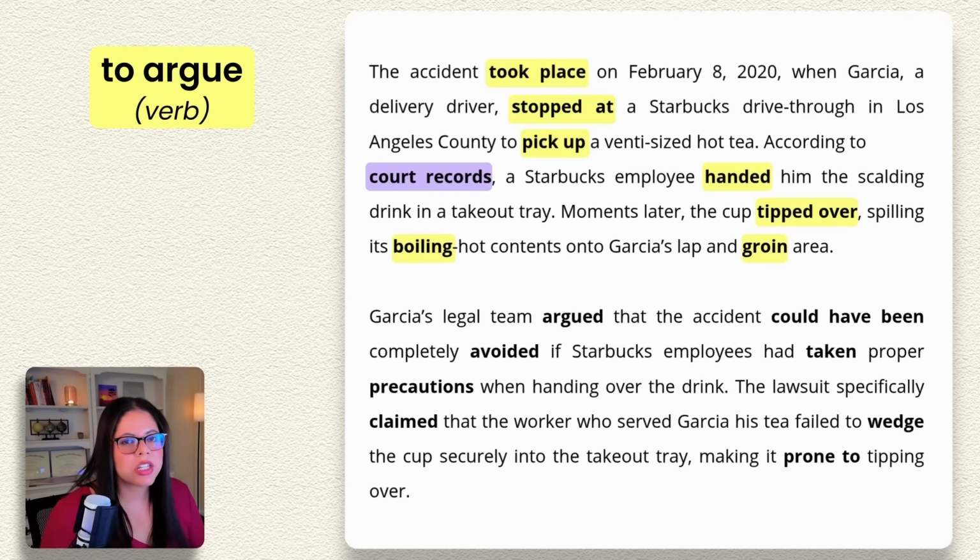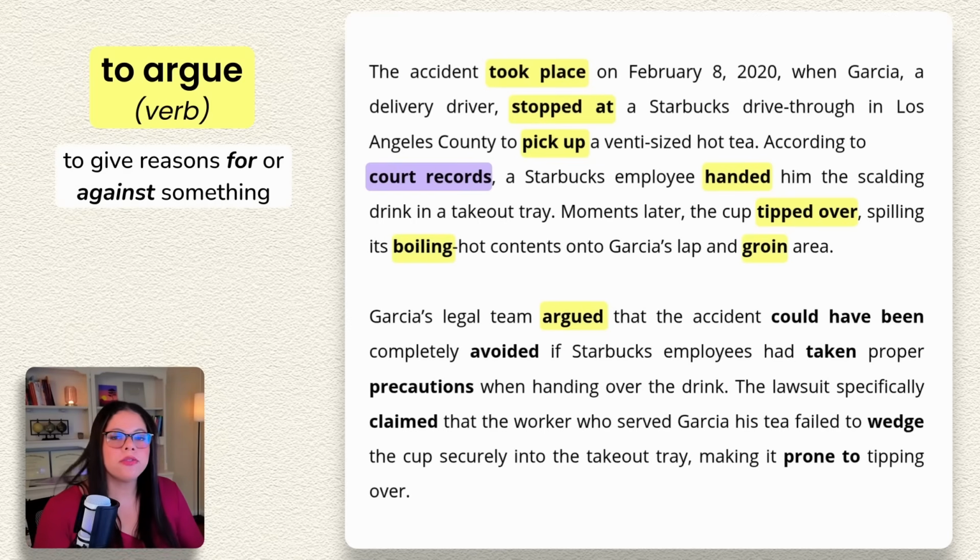So in regular situations, the verb to argue typically means to have a disagreement and to fight about that disagreement using very angry words, right? 2 people can argue with each other. In this context, to argue means to give reasons for something or against something. So you're trying to change someone's opinion about what is true or about what should be done. The legal team argued. So what did they argue? Well, they argued that the accident could have been completely avoided.